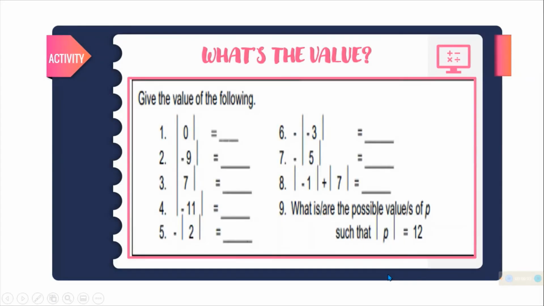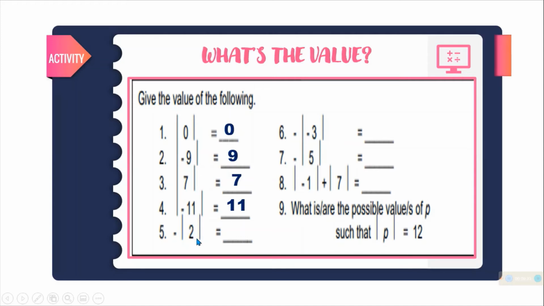So what's the value? Give the value of the following. Number 1 is absolute value of 0. The answer is 0. Number 2, the absolute value of negative 9. Since negative 9 yan at nasa loob ng absolute value, still positive 9. And then number 3, absolute value of 7. The answer is still 7. Then absolute value of negative 11. The answer is positive 11.